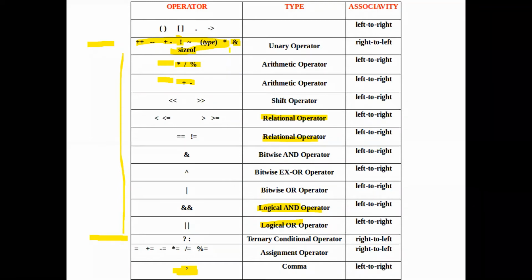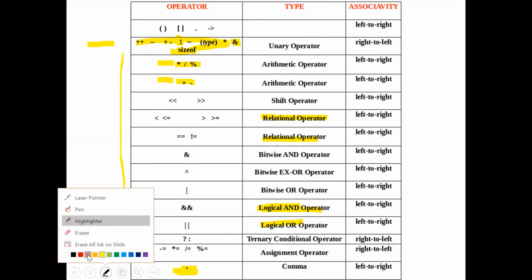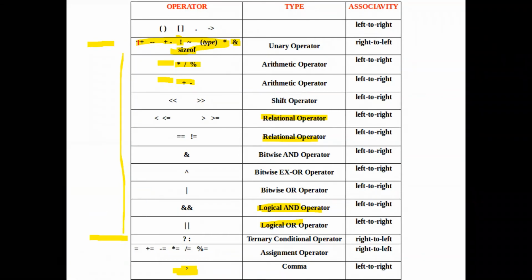For better understanding, all the unary operators, whether they belong to the arithmetic operators, the logical operators or the special operators, have higher precedence than the arithmetic operators. You can see here that it will be easy to understand. The increment and decrement operators are unary operators. Unary plus and minus, which belong to the arithmetic operators, also have high precedence. Logical not, which comes under logical operators, has higher precedence.